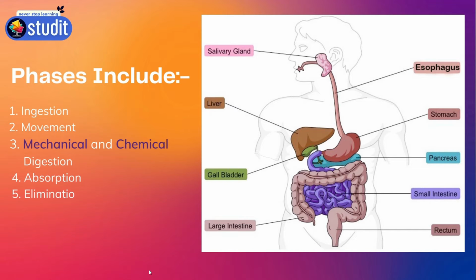There are some organs that are connected with each other and make the structure of the digestive system, like mouth, then esophagus, then stomach, then small intestine, then large intestine, and at the last rectum and anus. There are also some organs that are not a part of the digestive system but help in digestion, like liver, gallbladder and pancreas.